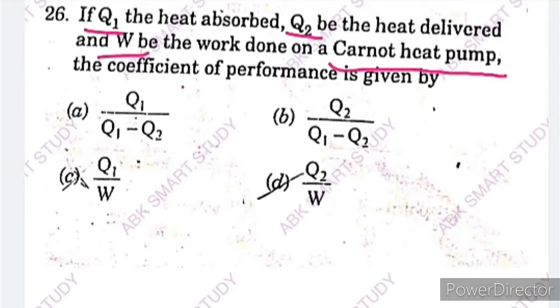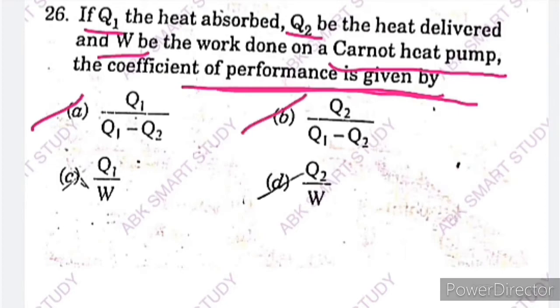The coefficient of performance of a Carnot heat pump is given by the heat delivered to the system upon work done. Option A is Q1 upon Q1 minus Q2. Option B, Q2 upon Q1 minus Q2. Option C, Q1 upon W, and option D, Q2 upon W.